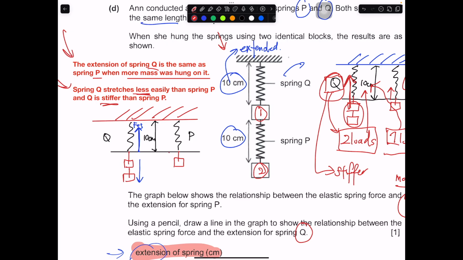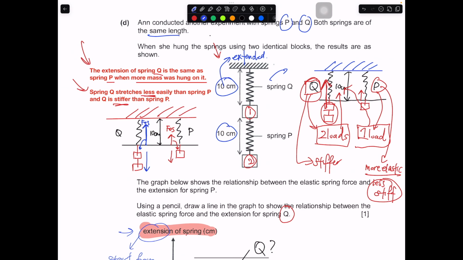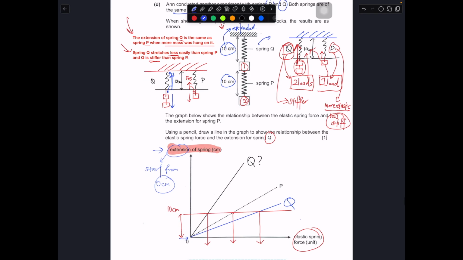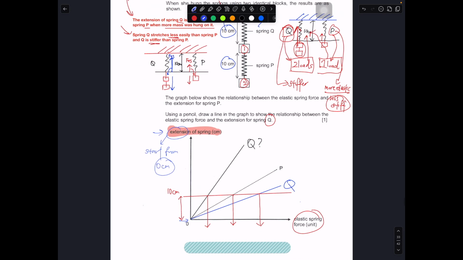For P, it is actually much smaller because you have a smaller load acting on it. So the elastic spring force for P is also much smaller. We can take it that this represents one load, and this represents two loads. Now if I put it back into the graph, which one would most likely fit the scenario?